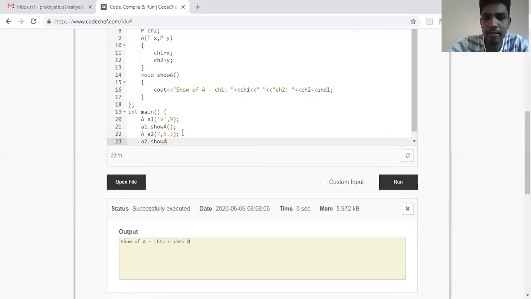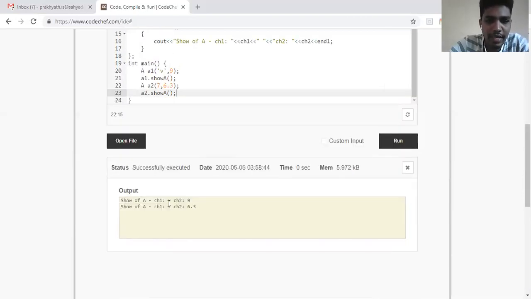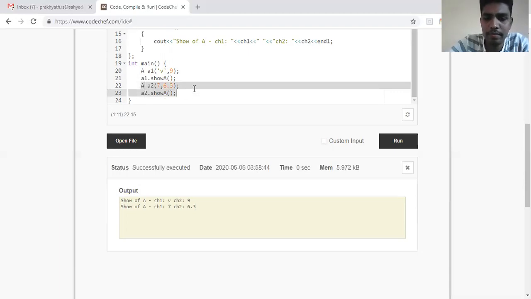So let me run this piece of code. Yes, we're getting the answer. One is an integer, another is a floating point. In the same way, I can also have it between float and character. We'll see that also.